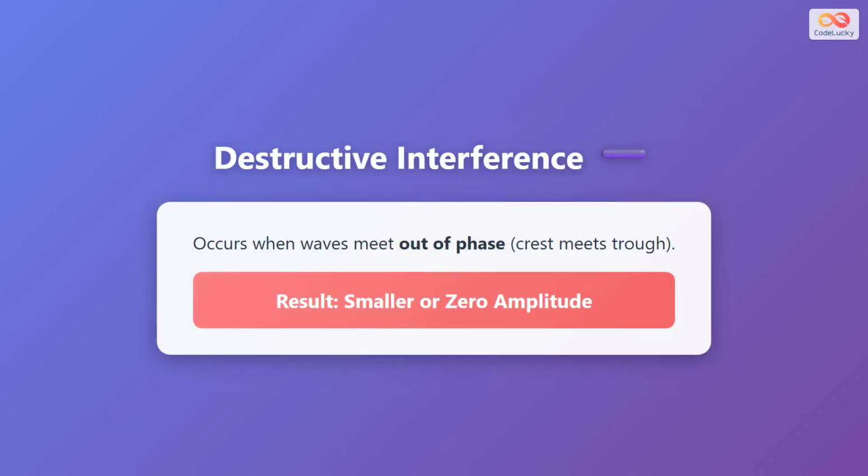Destructive interference is the opposite of constructive interference. It occurs when two waves meet out of phase with each other. This means the crest of one wave aligns with the trough of another wave. When this happens, the waves cancel each other out, either partially or completely. The result is a wave with a smaller amplitude, or in the case of complete destructive interference, zero amplitude. Instead of reinforcing each other, the waves work against each other. This effect is used in noise-canceling headphones to reduce unwanted sound.